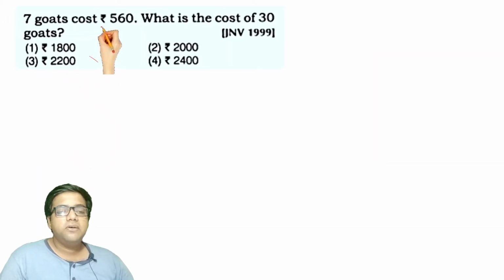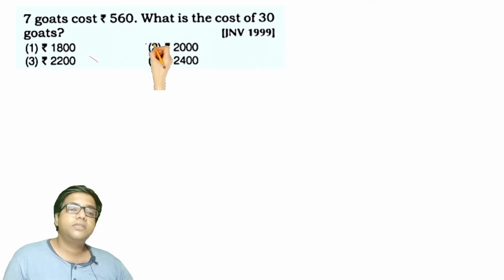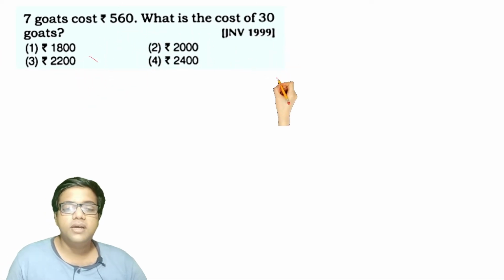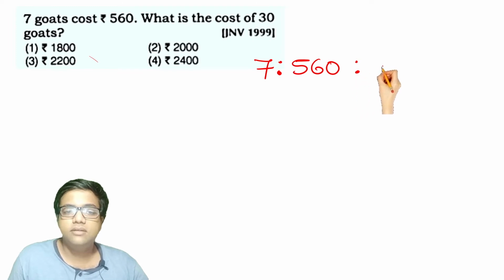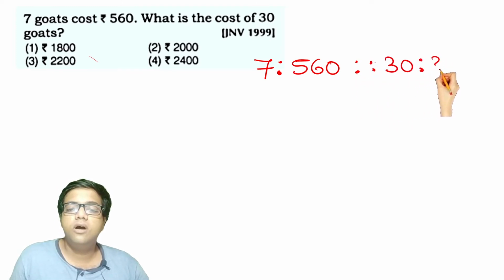7 goats cost 560 rupees. What is the cost of 30 goats? Okay, so this can be done with the help of ratio proportion. 7 goats will cost us 560 rupees. Therefore, what about the 30 goats? 30 goats will cost how much? We don't know, so we will call it X rupees.